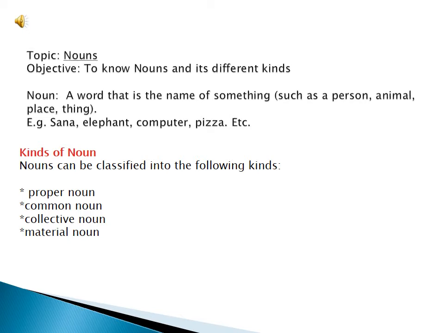Now after knowing the nouns, I would like you all to know some kinds of nouns also. Nouns are classified into some kinds that are proper noun, common noun, collective noun, and material noun. We are going to know about these nouns in our class. So let's get started with proper noun and common noun first.